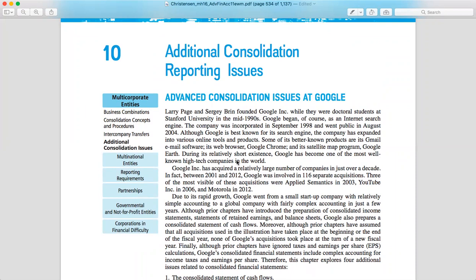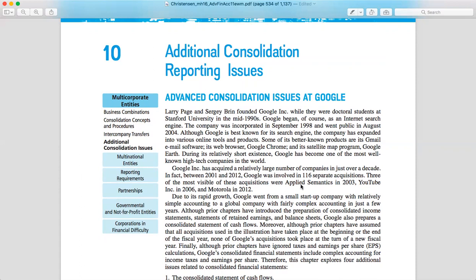This is about Larry Page and Sergey Brin, who founded Google. They were doctoral students at Stanford University. In the beginning, Google became one of the internet search engines, the very best known. Google also has some products like Google Chrome, Google Earth, and anything like that. And over the decades, between 2001 and 2012, Google was involved in around 116 separate acquisitions.